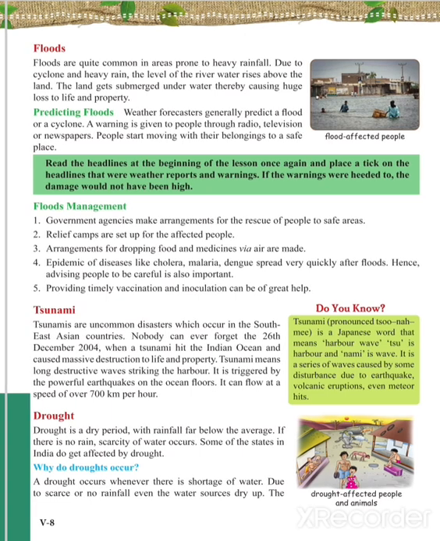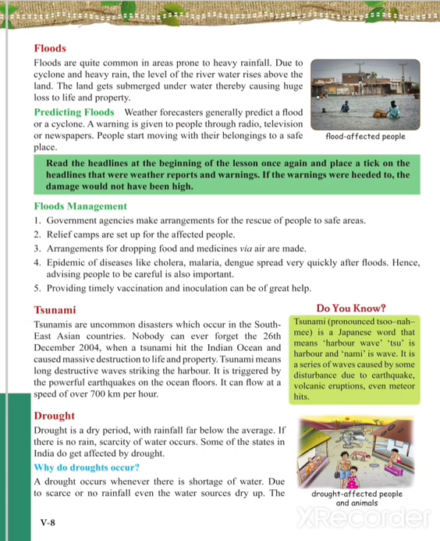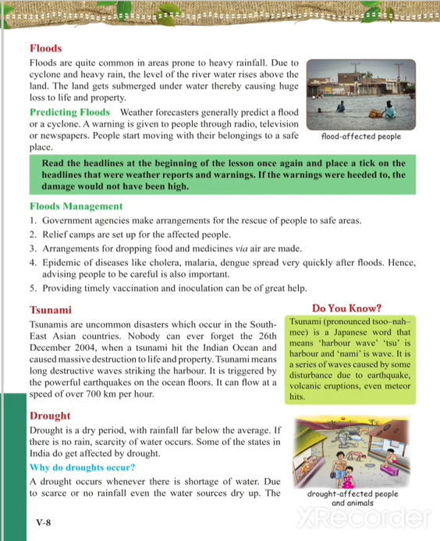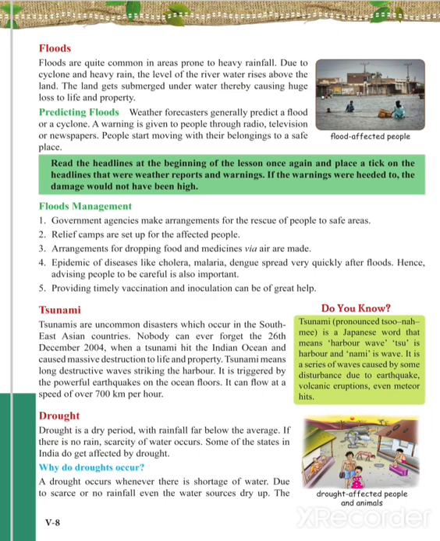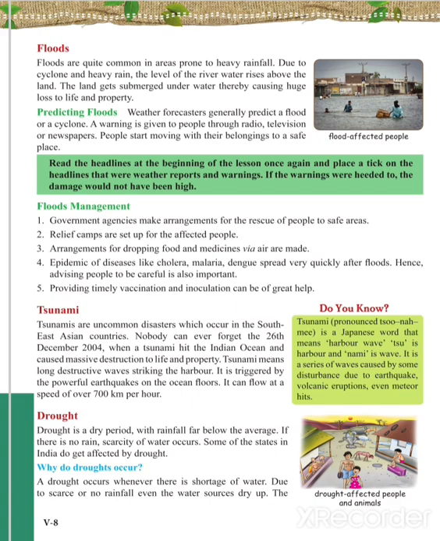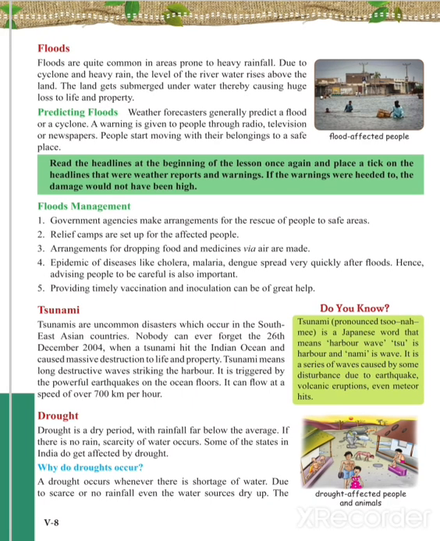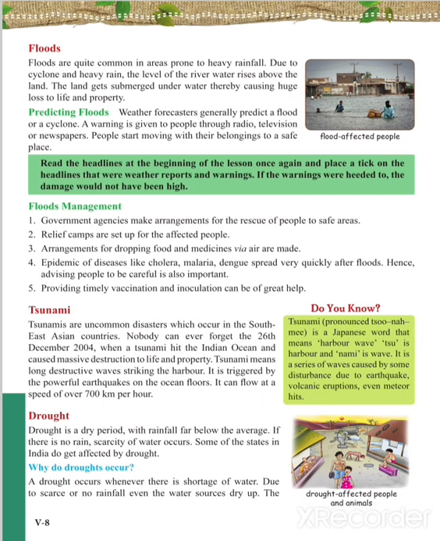Once the flood occurs, it brings diseases with it, like waterborne diseases, cholera, malaria, and dengue. Now, to stop the spread of these epidemics, the government provides vaccines, medicines, and also takes care. These vaccines are provided in the rehabilitation camps, so that the problem should not arise. This is the main aim of the government. Next is tsunami.